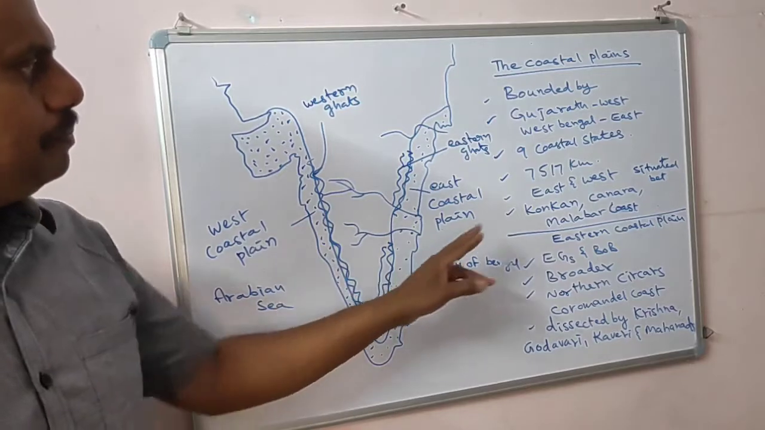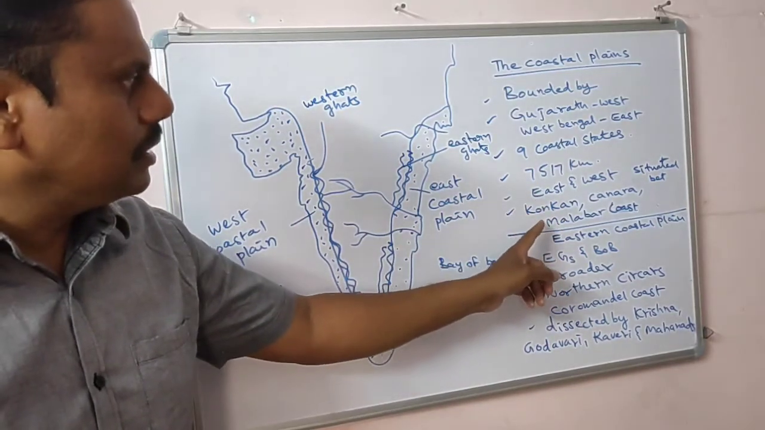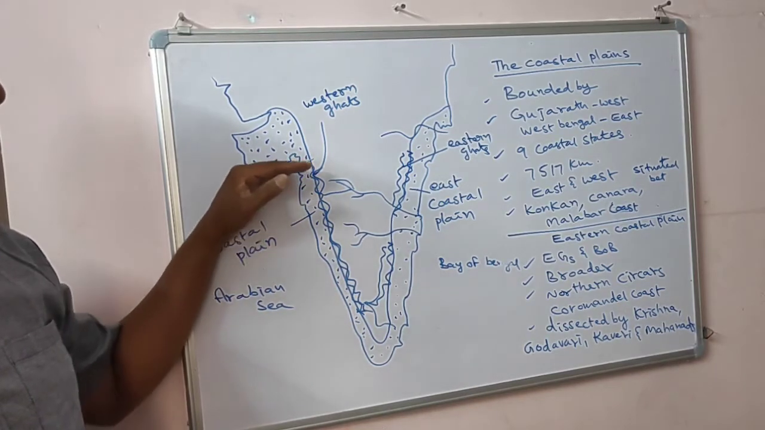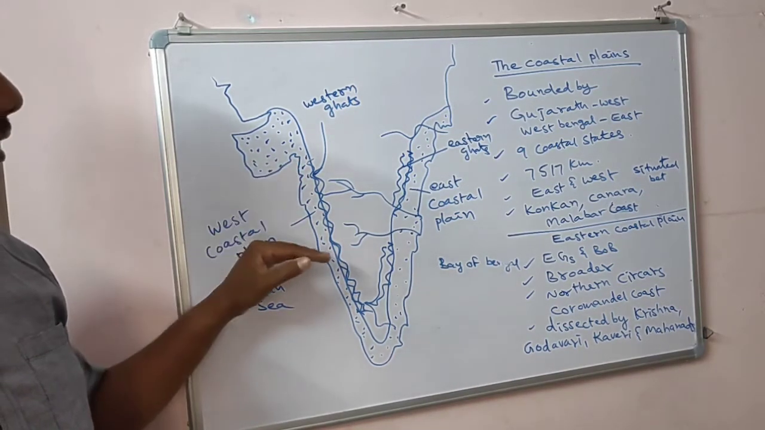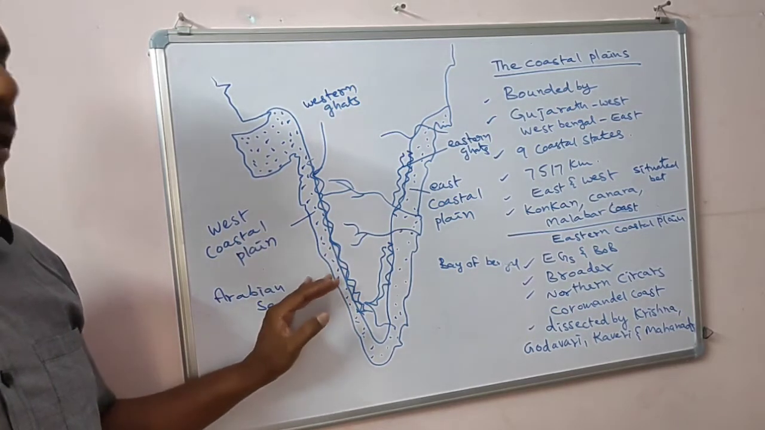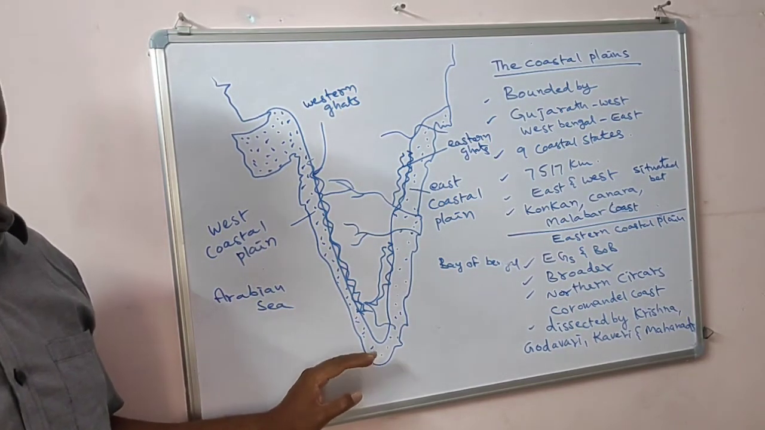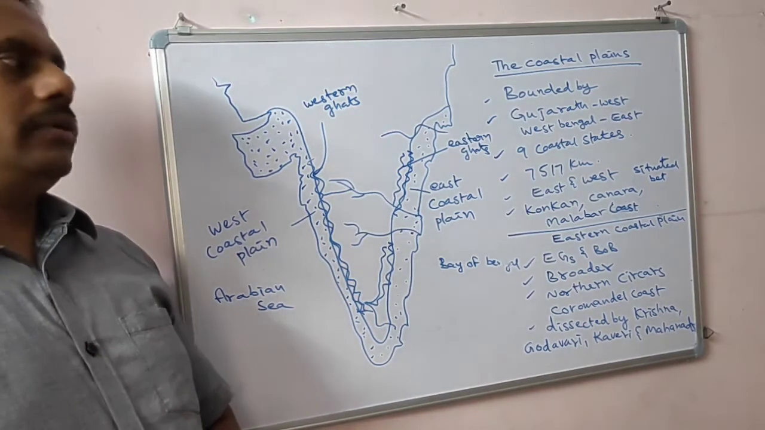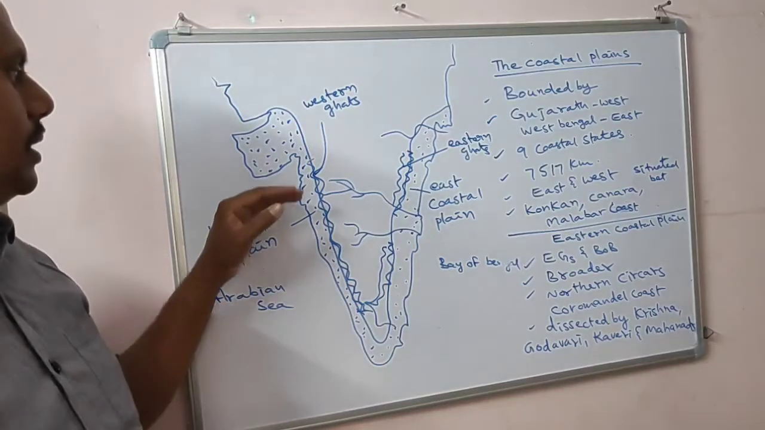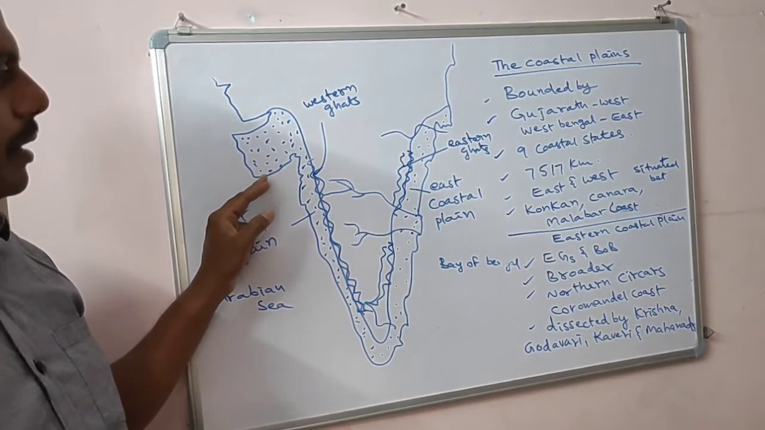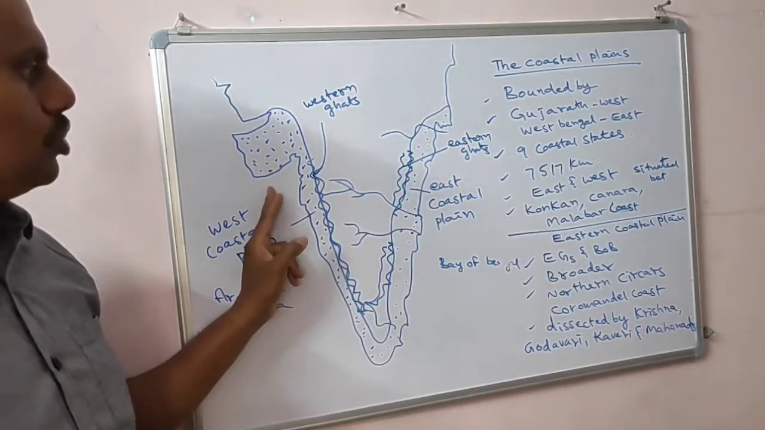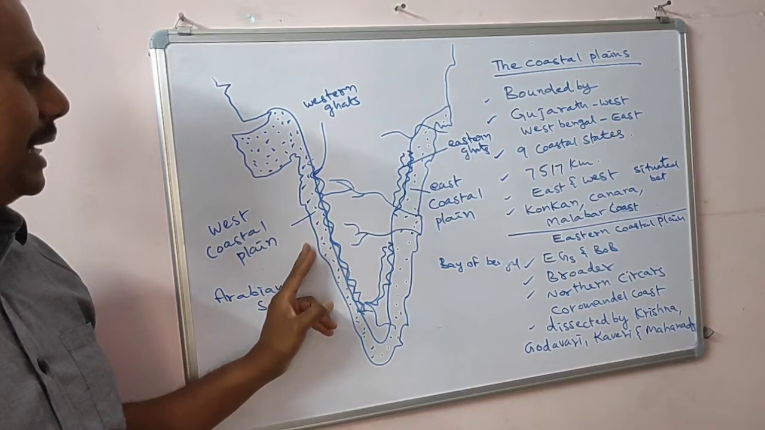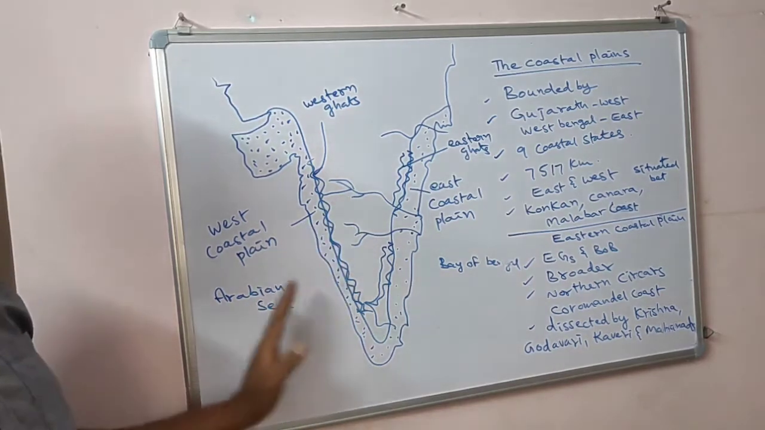Now, for the west coastal plain, you have to see some important points. It is divided again into some parts. The Konkan coast, which you can find completely in the north. Next, the middle, Canara coast, particularly Karnataka. Next, the Malabar coast, which you can find in Kerala. So it is divided into 3 parts: Konkan coast, Canara coast, Malabar coast. So this is about the west coastal plain.